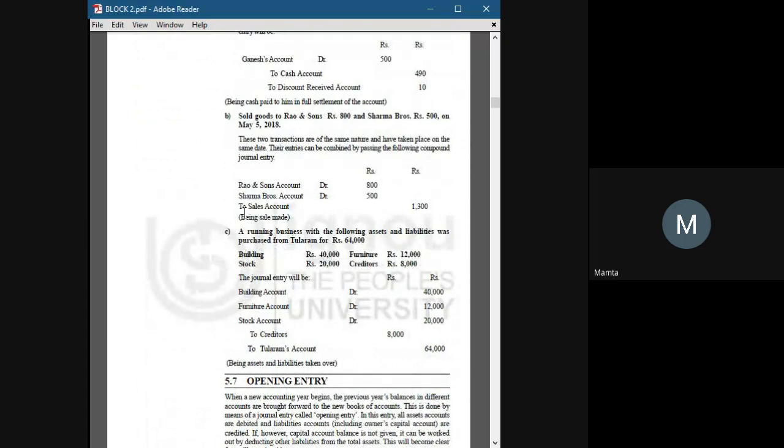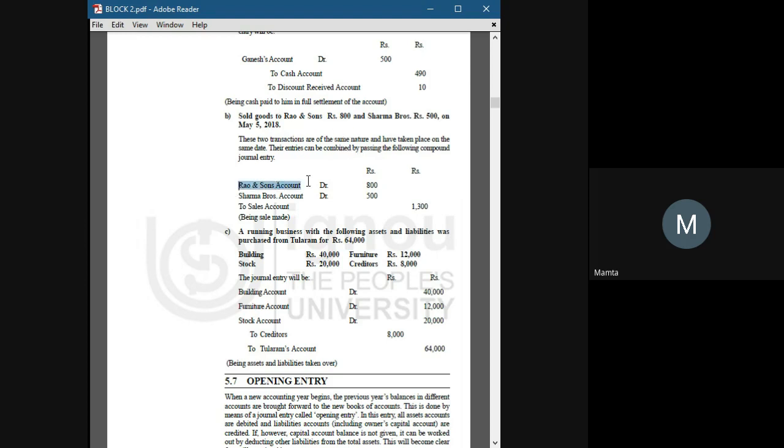Now, sold goods to Rao and Sons rupees 800 and Sharma Bros rupees 500 on May 5th, 2018. On one day, we have sold goods to two companies. Now, if we want to, we can create separate journal entries for both of them. But if we want to create a single entry, how can we create it?